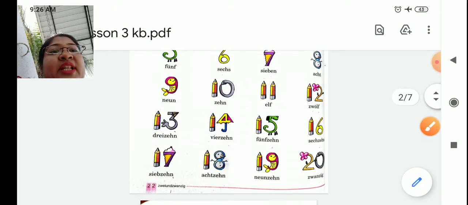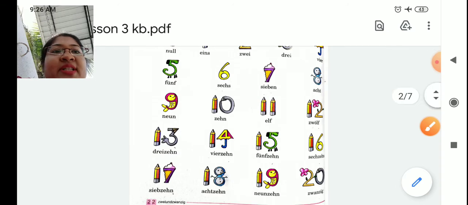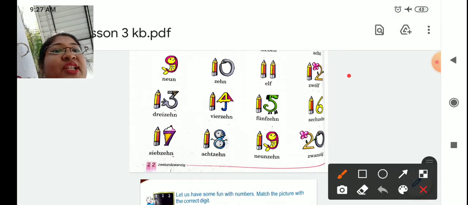Okay, so the number names you have to learn by heart, students. Now till 12 you have to learn by heart. Now from 13 onwards you can make them.